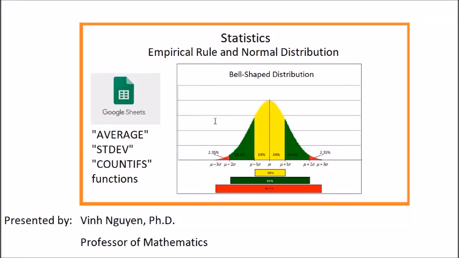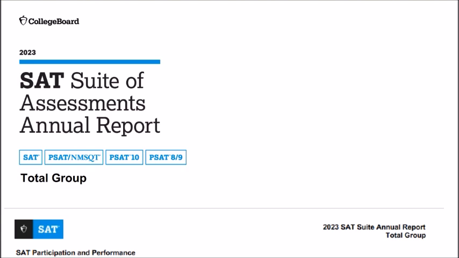In this video, I am going to talk about what's called the empirical rule, and for data that have a distribution that is bell-shaped. The following is the data of SAT scores for 2023 from the College Board.